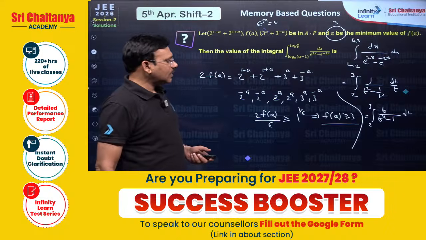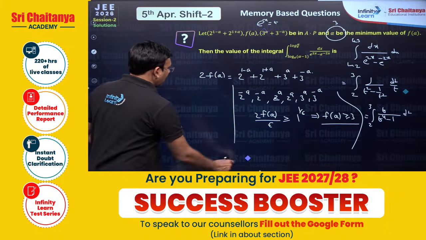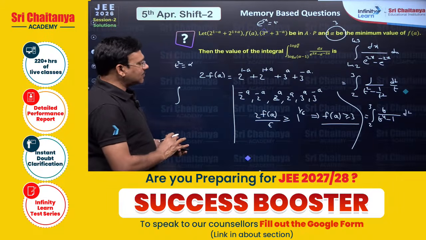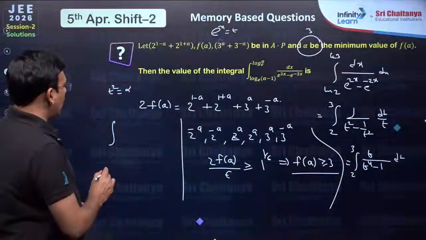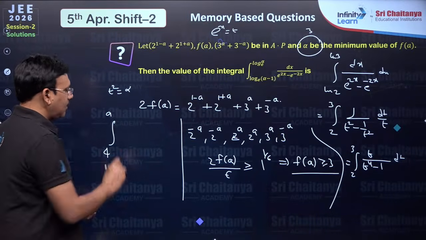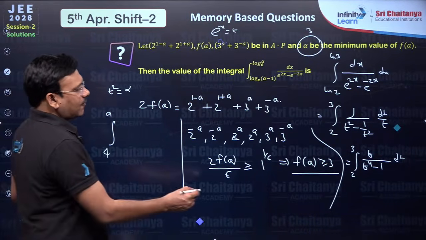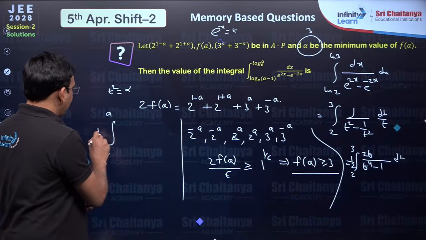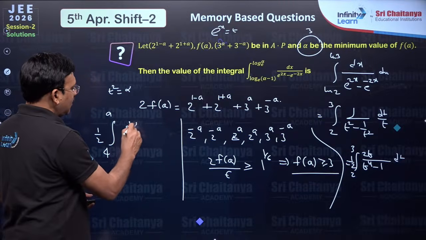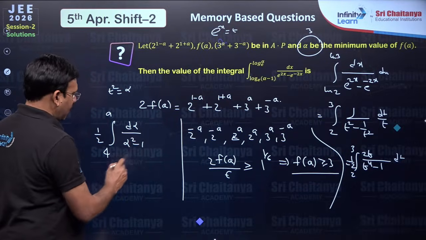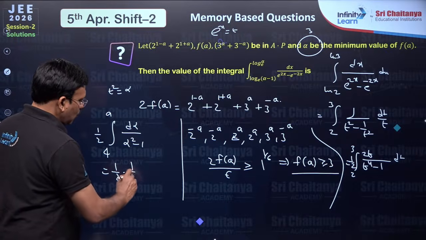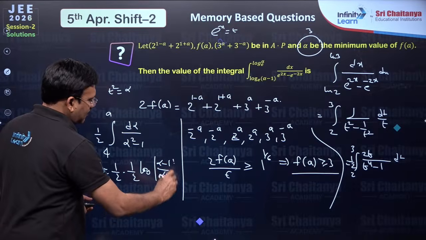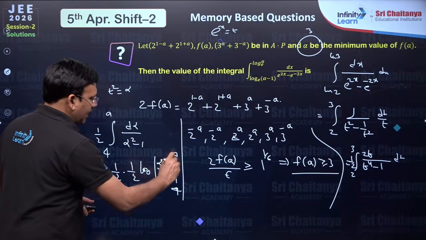Now take t square equal to alpha. When t is 2, alpha will become 4, and up to 9. This is going to be half, since 2t dt becomes d alpha, of d alpha by alpha square minus 1, which is half into 1 by 2 log mod of alpha minus 1 by alpha plus 1 between the limits 4 to 9.